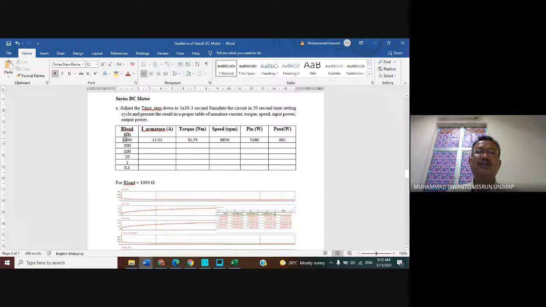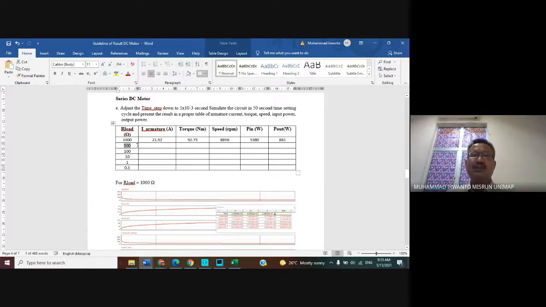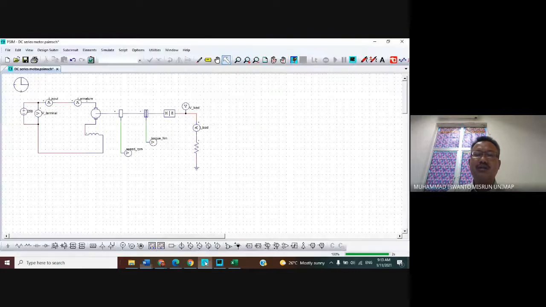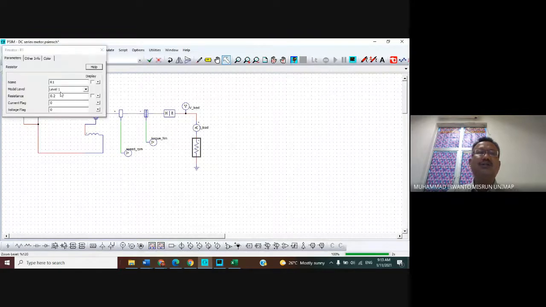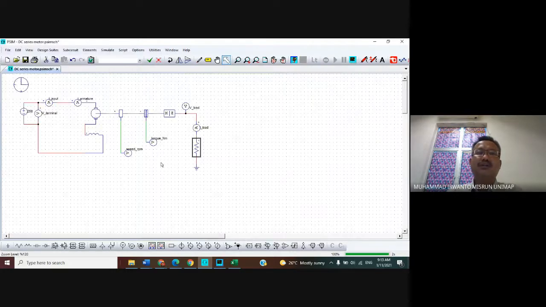For example, 1000, 500, 110, 1, 0.1. We start with 1000, so we set R in here to 1000. Okay, and then run by clicking this menu bar run simulation.